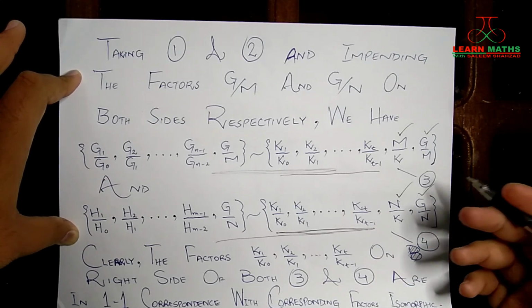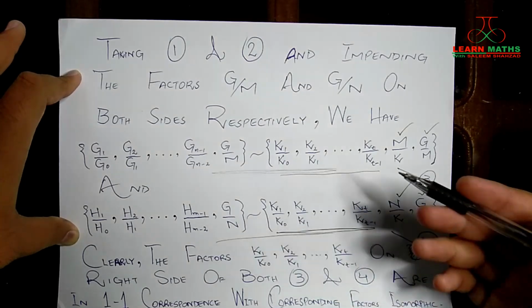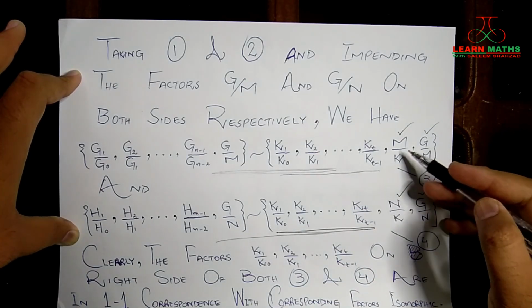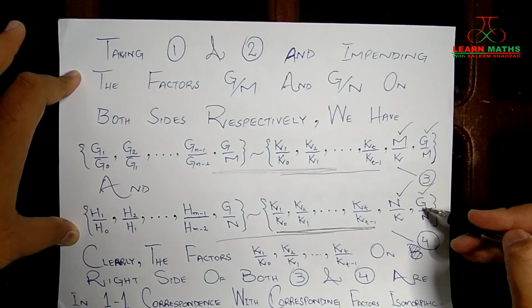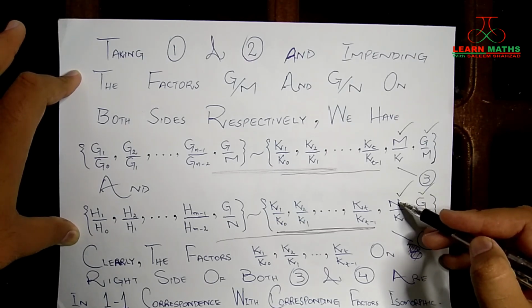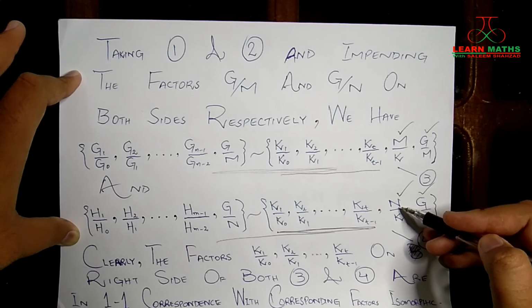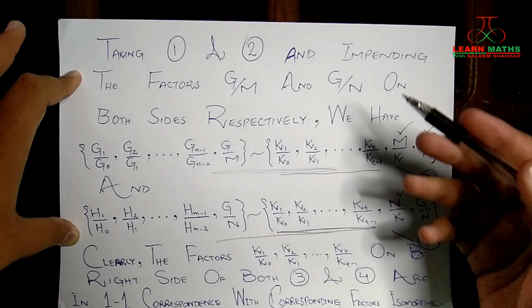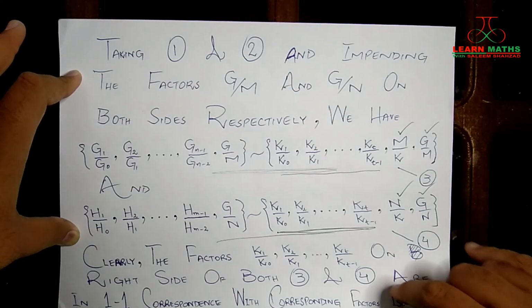If you recall, we have just proved on our previous pages that M over K was isomorphic to G by N, and G by M was isomorphic to N by K. We proved this using the second isomorphism theorem.